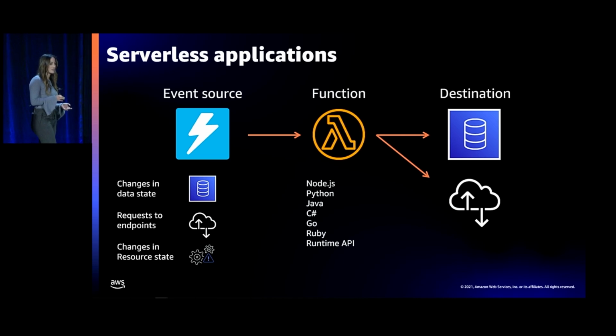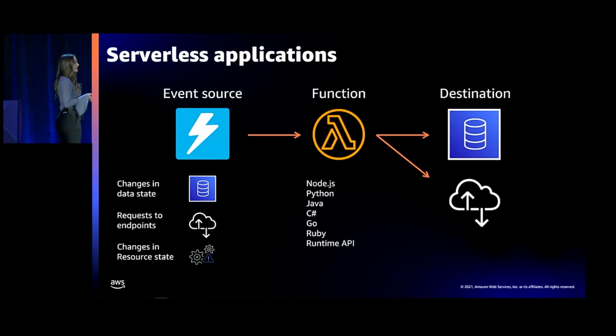All right, so when we're talking about serverless, I want to focus really specifically on this idea of a serverless application that's focused around AWS Lambda. And for those of you who are new to this space, Lambda is a serverless compute service where you create your application code in what's called Lambda functions. In your Lambda functions, we support 6 main managed runtimes. These are runtimes where we help with the feeding, watering, patching of the runtimes, and we also update them occasionally. So these are Node, Python, Java, C#, Go, and Ruby. You can also bring in your own language into Lambda by using what's called a runtime API.